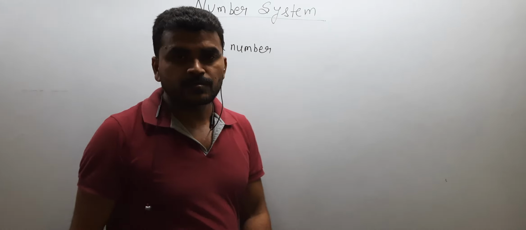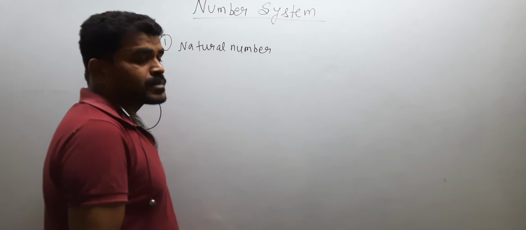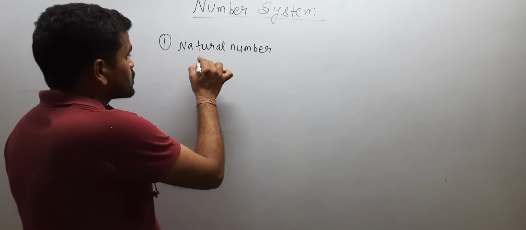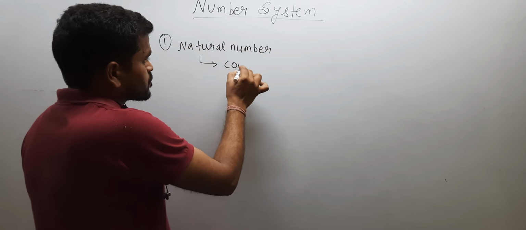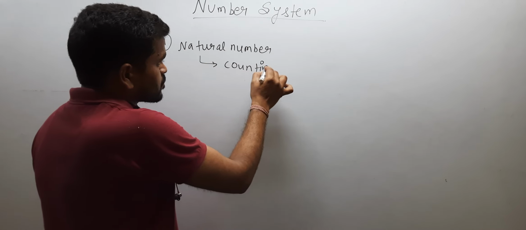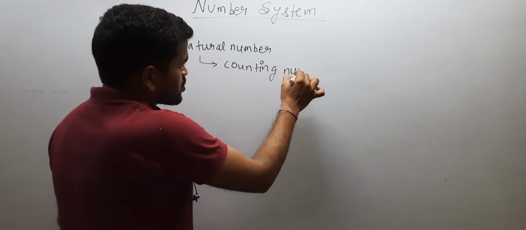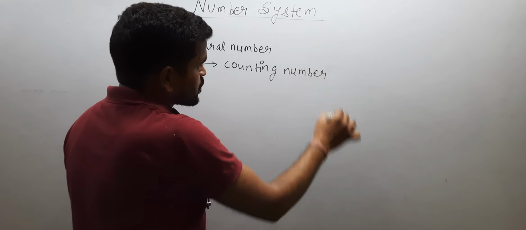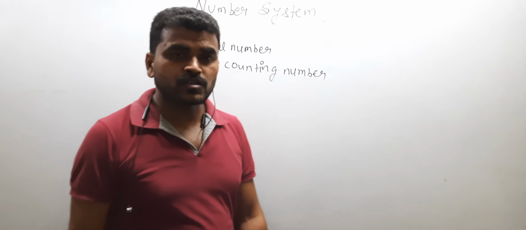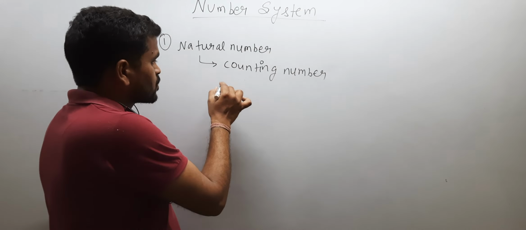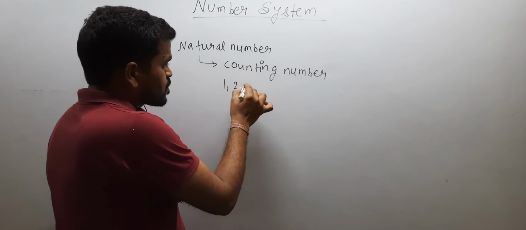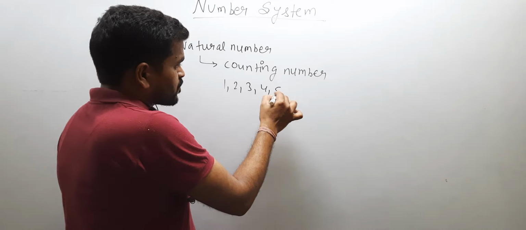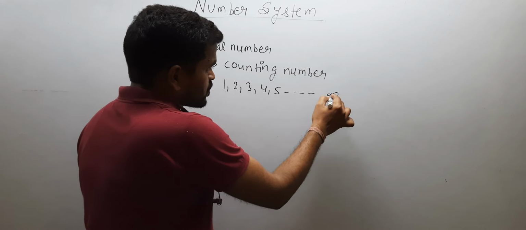What is natural number? Natural number is nothing but the counting number, which begins with 1, 2, 3, 4, 5 up to infinity.